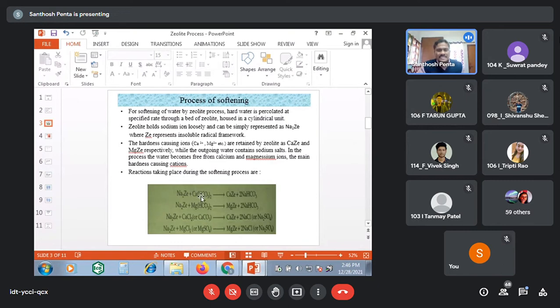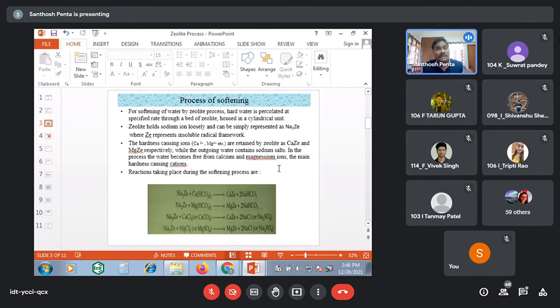If the water is having calcium bicarbonate, when it is passing through the zeolite bed, what happens? Calcium zeolite, then sodium ions plus bicarbonate ions. The sodium and bicarbonate ions may react to give sodium bicarbonate. Sodium bicarbonate exists in the form of soluble nature. Sodium bicarbonate is not a hardness causing ion.